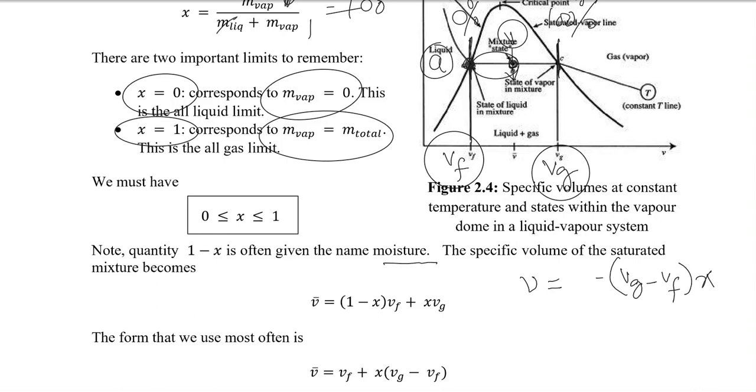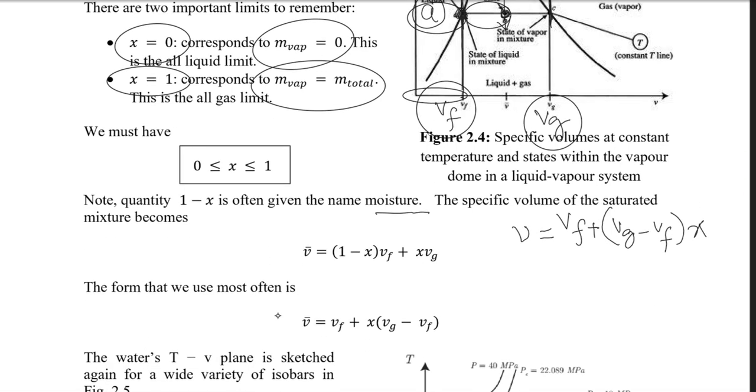Plus this volume, which is Vf, from 0 to Vf. So the equation would be V equals Vf plus X times (Vg minus Vf). Vg minus Vf is mostly referred to as Vfg, and this is the volume of the mixture, or the evaporation volume.